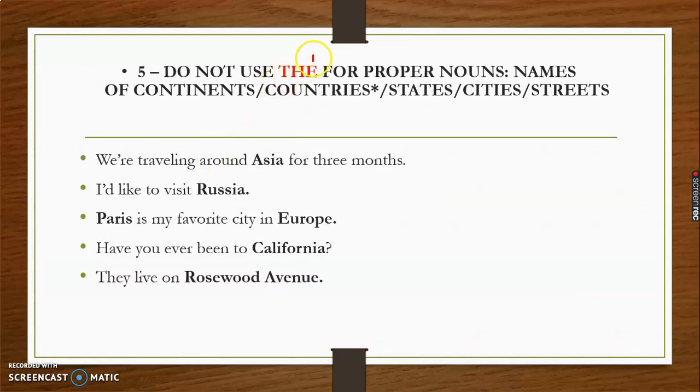Next is do not use the for proper nouns. Like what kind of proper noun? Usually you must have heard the is used with a proper noun. But here are some specific proper nouns with which the is never used. This is not used with some specific proper nouns, like the name of a continent, the names of countries, states, cities, and streets. We never use the.